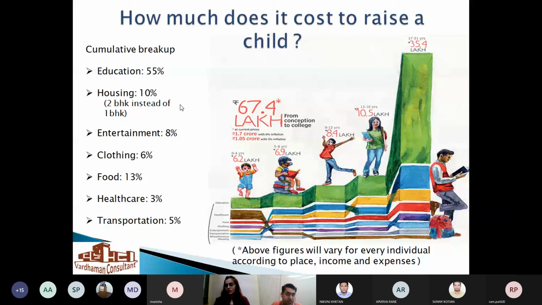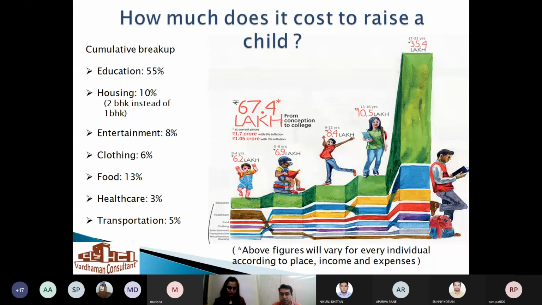Now, this is the breakup of how the expenses might play out. Education takes up the major chunk. School fees currently in a good school in Mumbai is 1 lakh rupees per year. It is more in some good or hi-fi schools, and accordingly vice versa. Housing, you can say a 10 to 15% increase because one needs to shift from a smaller to a bigger house. Entertainment, clothing, food, etc. Again, all the costs are being added here.